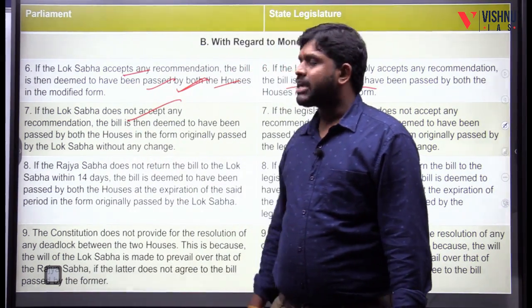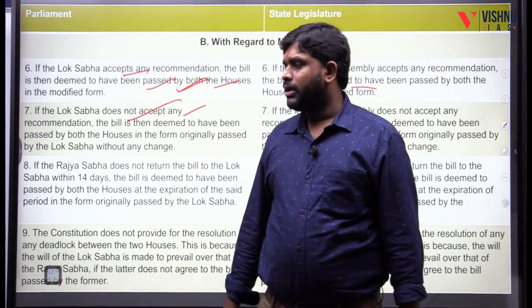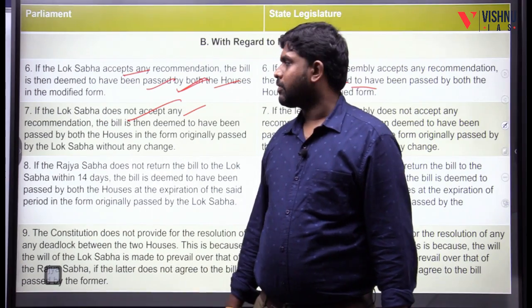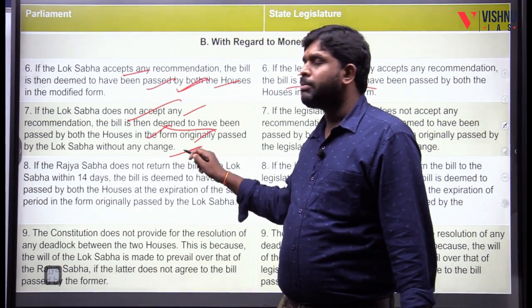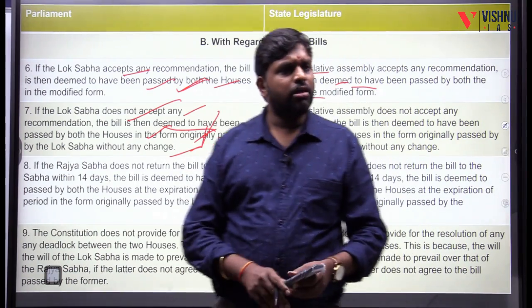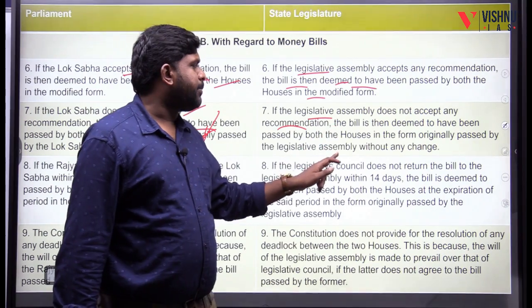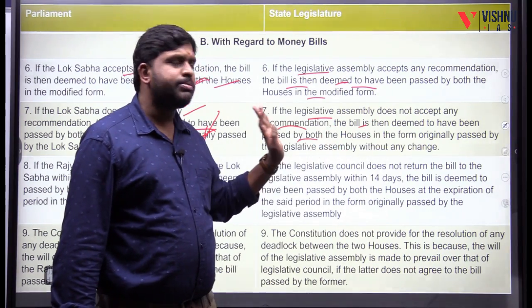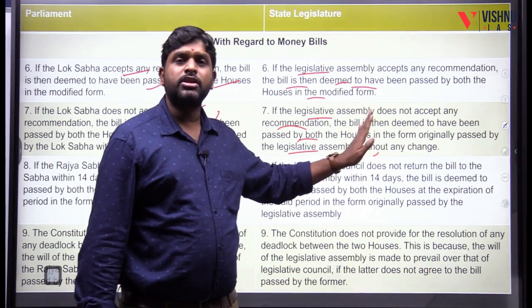If the Lok Sabha does not accept any recommendation, the bill is then deemed to have been passed by both the houses in the form originally passed by the Lok Sabha without any change. Here also same. If the legislative assembly does not accept any recommendation, the bill is then deemed to have been passed by both the houses in the original form passed by the legislative assembly without any change.